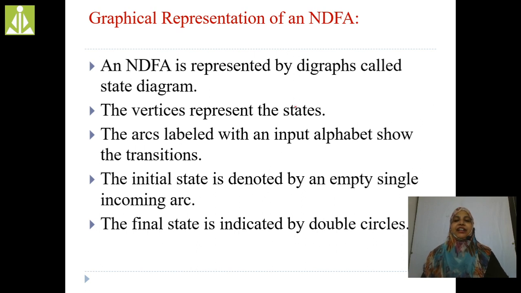Here is the graphical representation of NDFA. Just like DFA, we can represent the NDFA in terms of graphs. These graphs are known as transition graphs.